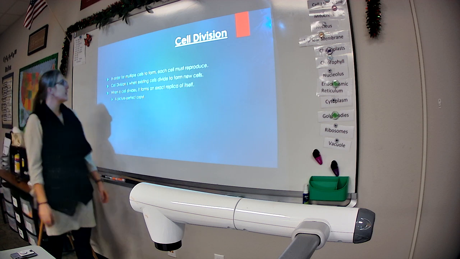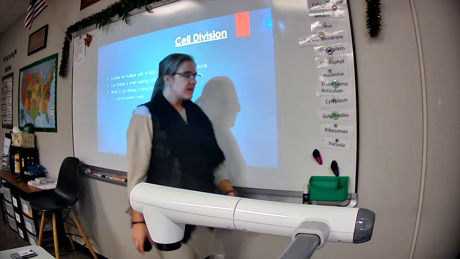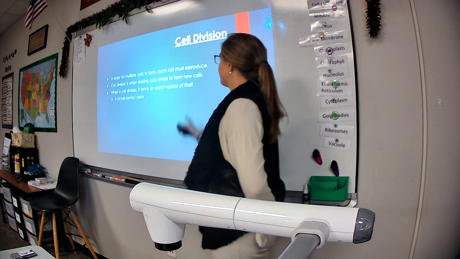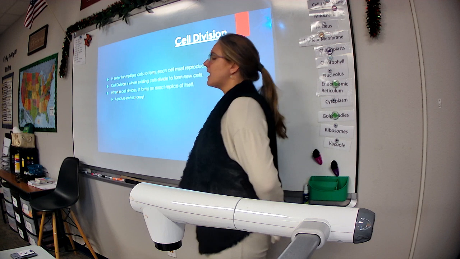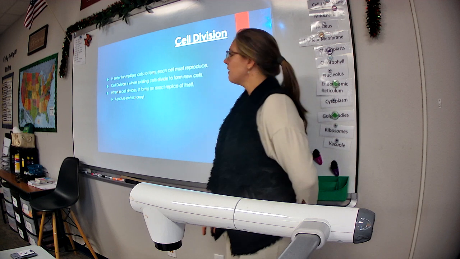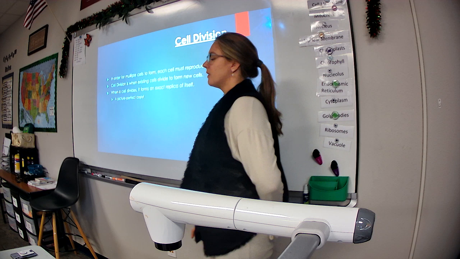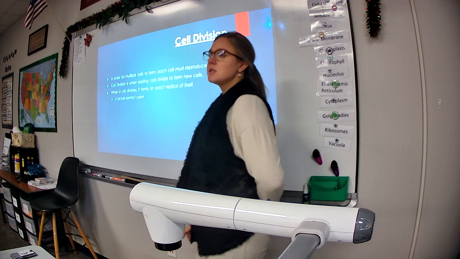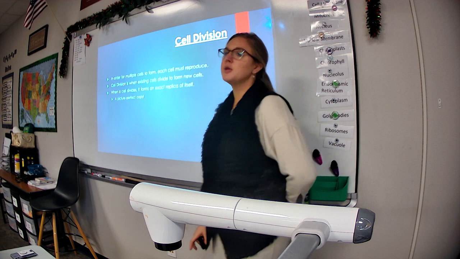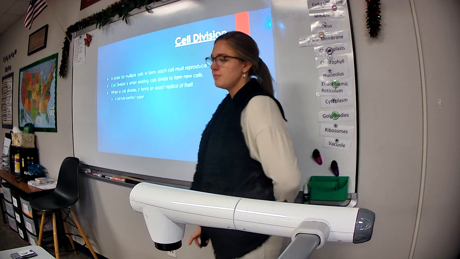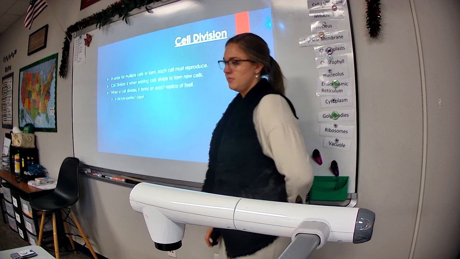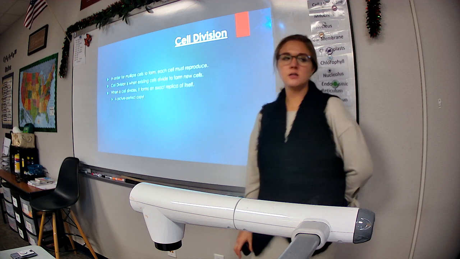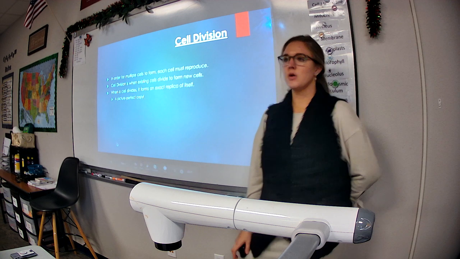In order for multiple cells to form, each cell must reproduce. The first blank. In order for multiple cells to form, each cell must reproduce. Cell division is when existing cells divide to form new cells. It's exactly what it sounds like. Cell division is when existing cells divide to form new cells.